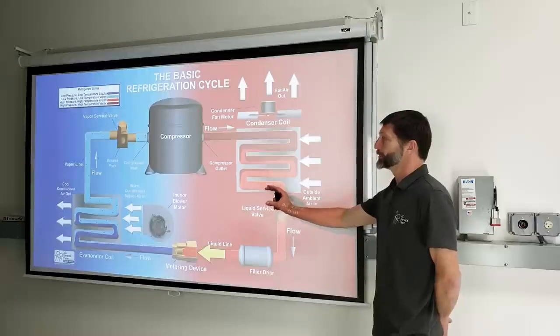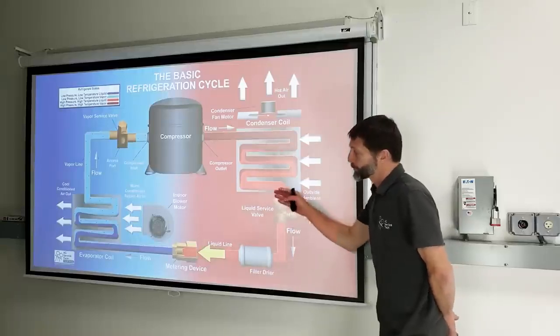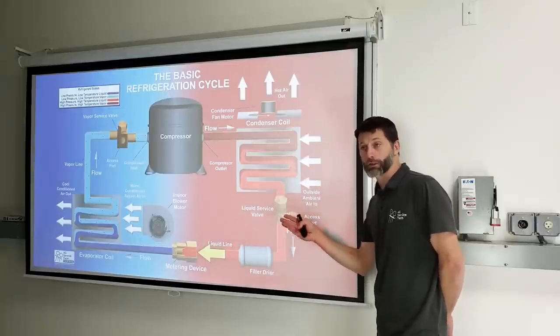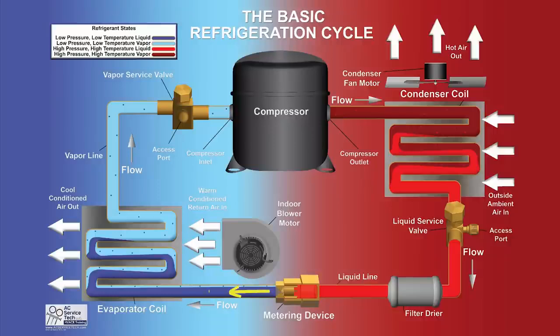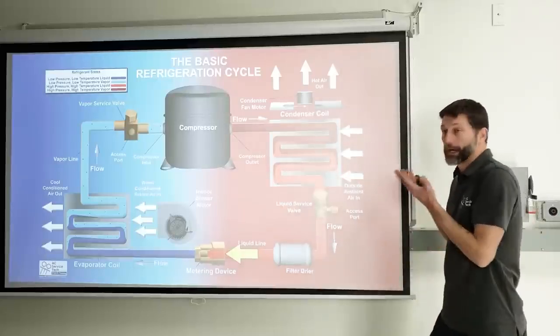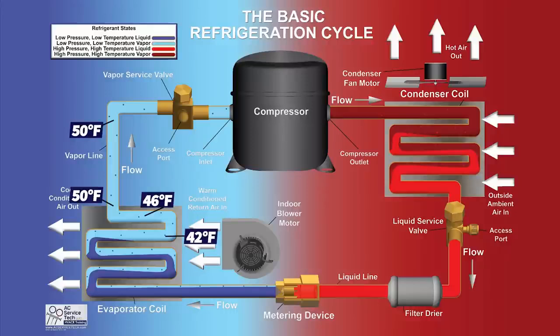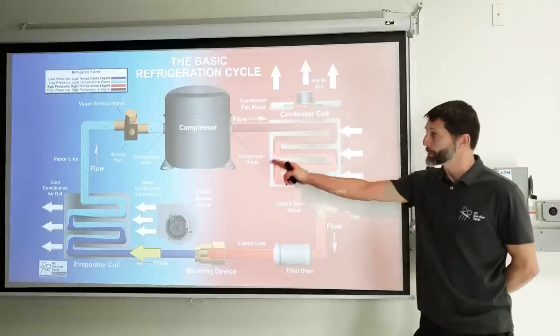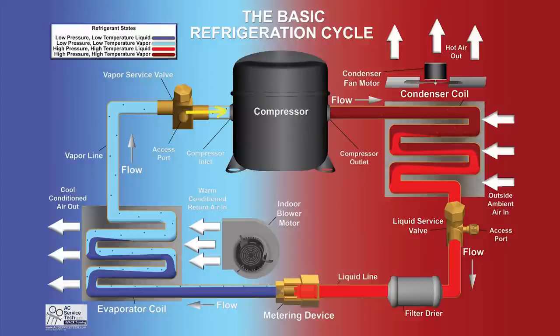The phase change is the big secret to allowing the refrigerant to absorb heat energy from the air crossing the coil. Anytime the refrigerant is saturated, where liquid and vapor exist, it's always the same temperature as it travels through the coil until, in this case, it becomes fully vapor. Once it becomes vapor, it can then increase in temperature as the hot air is blowing across the coil. The refrigerant absorbs heat energy, and low pressure, low temperature vapor refrigerant exits the indoor evaporator coil. Then you have the low pressure, low temperature vapor refrigerant re-entering the compressor, and the cycle starts all over again.